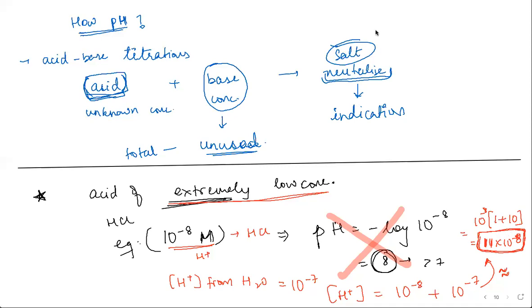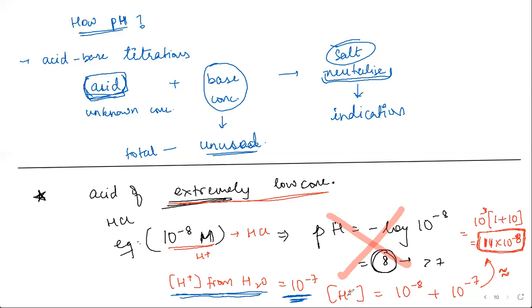Yeah. So basically what you do in that case is, whenever you have extremely low concentration, if it is lesser than your naturally found hydrogen ion concentration, slightly less than 10 power minus 7, that's why it's 10 power minus 8, right? In that case, you also have to take the naturally found H plus ion from water into account. So in the pH formula, you can't just take 10 power minus 8.